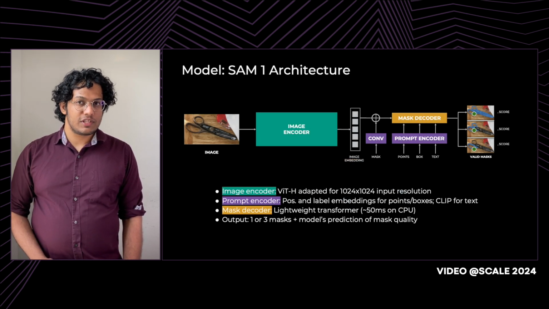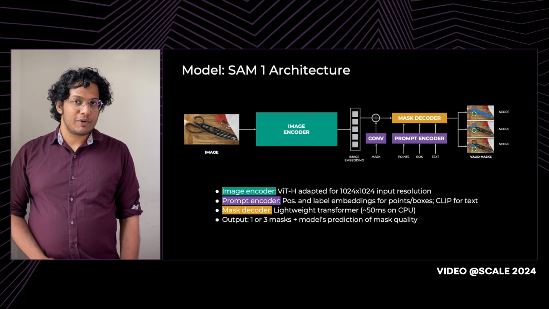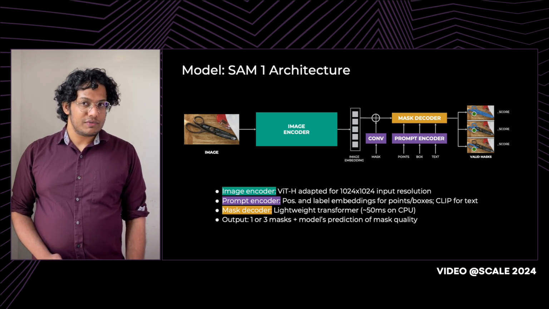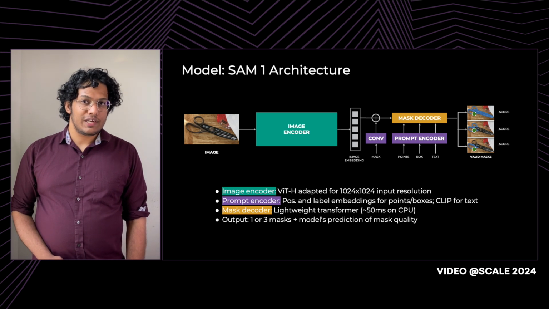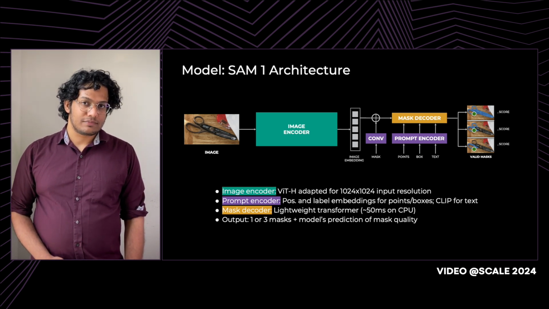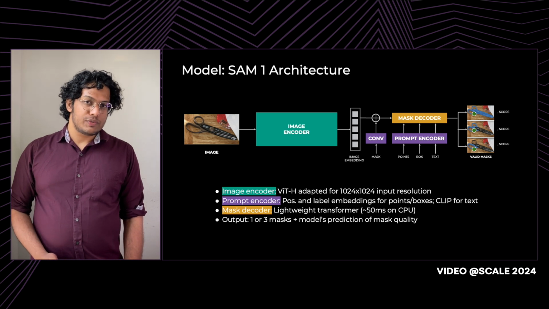At a high level, this is what the SAM1 model architecture looks like. It's a two-part design, with the first part being an image encoder, which is just a vision transformer that creates a one-time image embedding, which then goes into the decoder, which is relatively lightweight and has the objective of creating a valid segmentation mask given the prompt and image embedding. And as mentioned previously, prompts can be clicks, boxes, imprecise masks, or even text. Clicks tend to be the most commonly used.